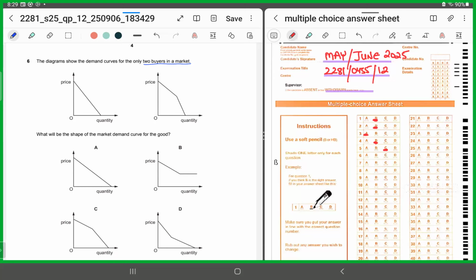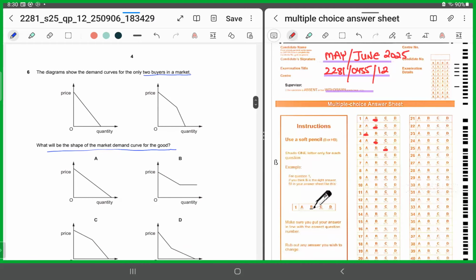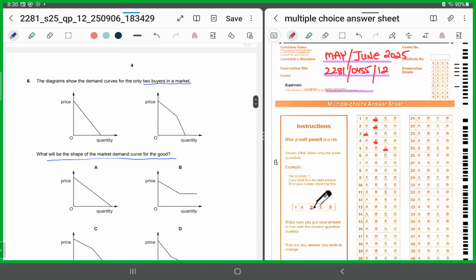Now, they are displaying only the two buyers in a market, right? Now, what are they asking? They are saying what would be the shape of the market demand curve for the good. So now, in order to derive the market demand curve, we are going to be adding both of these individual demand curves.